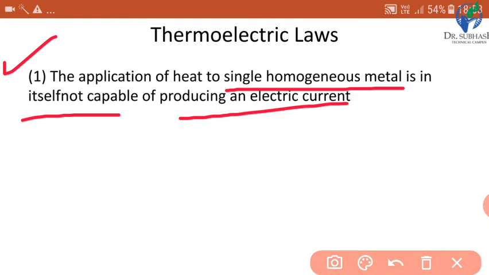It means if we have to produce electric current just like in a thermocouple, then we have to use two dissimilar metals. From a single metal we cannot produce electric current. So this is the first law of thermoelectric, and this is used in the thermocouple.